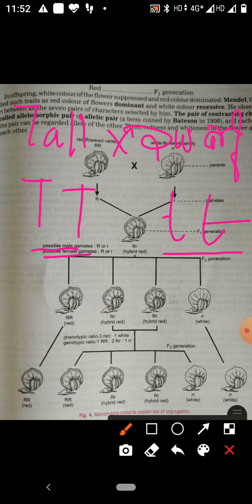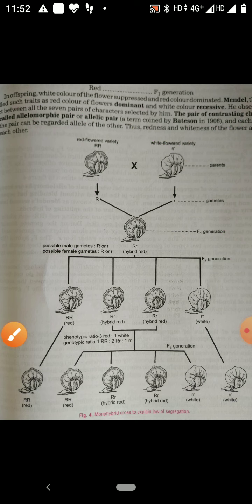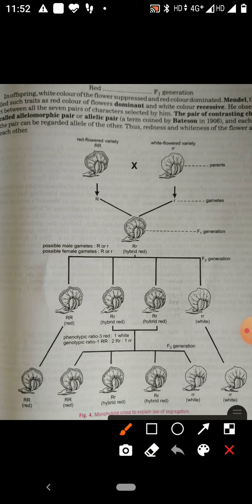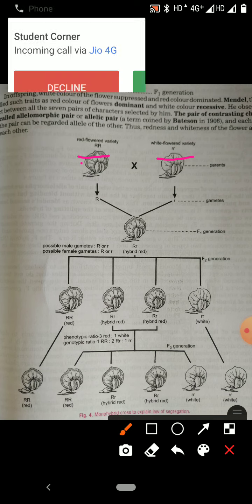When you take the character red flower and white flower, red is capital R and white is small r. Which one is the dominant? That is represented by the capital letter. Which one is the recessive?